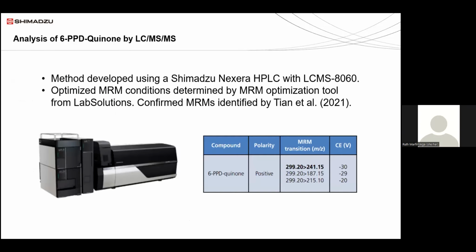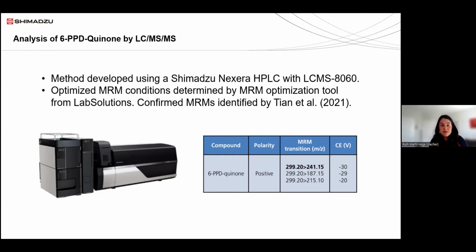So in the meantime, as I mentioned earlier, most of the work to identify these chemicals has been done using high-res mass spectrometry, but not all labs can afford to have this instrument. So we developed this quick method using liquid chromatography mass spectrometry to analyze 6-PPD quinone. And for those who are less familiar with the instruments in the lab, this is the same instrument that you use to analyze PFAS or cyanotoxins coming from algae blooms, pesticides, in general, non-volatile organic contaminants that you find in the environment.